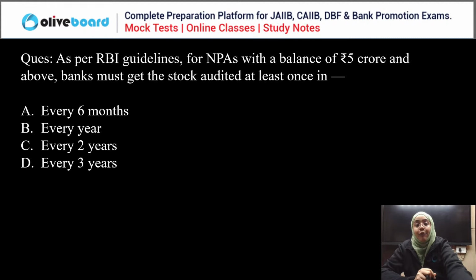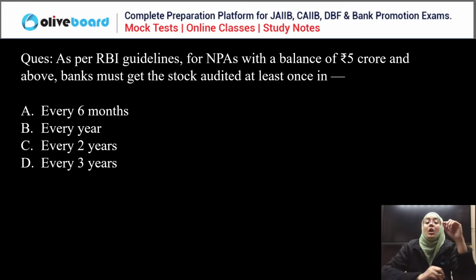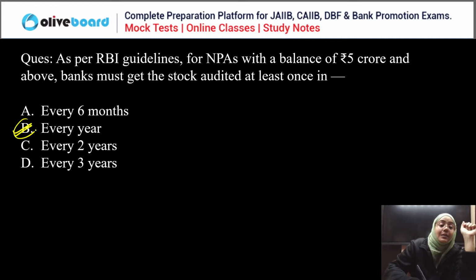Now, for a non-performing asset, as a bank you have a balance of over and above 5 crore. Now the bank needs to get the stock audited at least in every... Anu is saying every 6 months, every 2 years, and everyone else please answer this question. The correct answer: if a bank has an NPA balance of 5 crore and above, then the bank must get the stock audited every year.